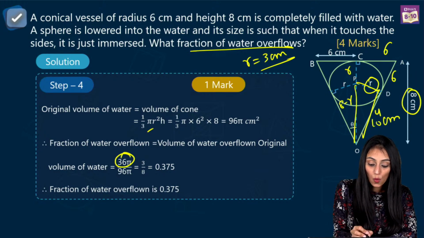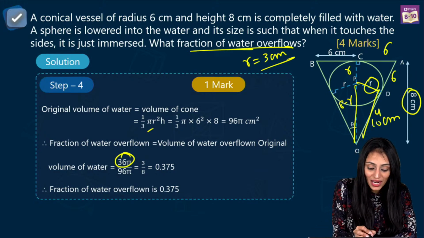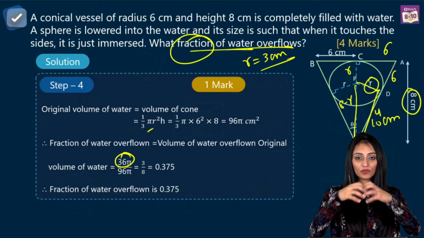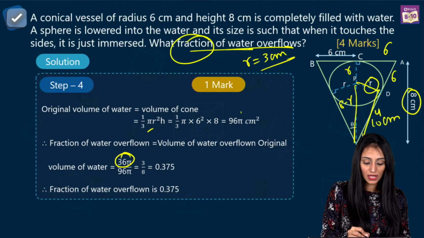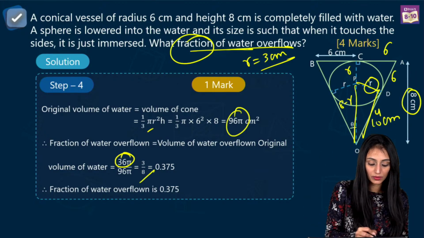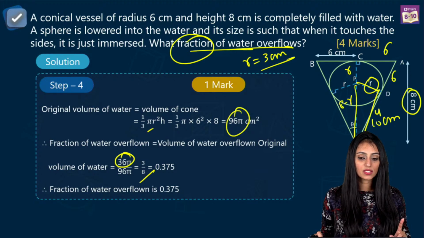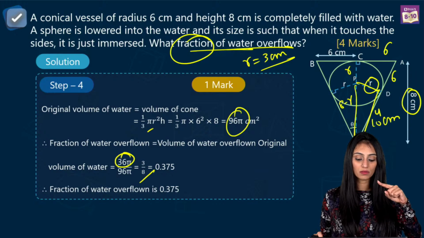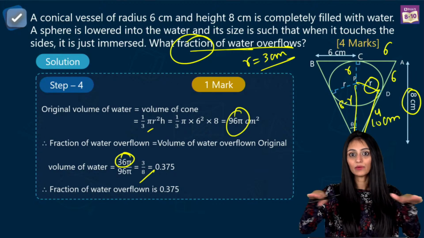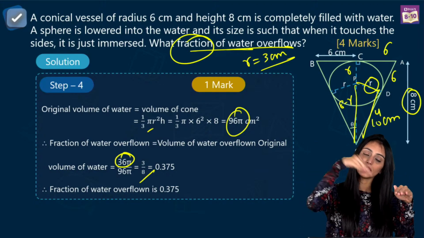But the question is asking what fraction of water overflows. Fraction of water, so you need the volume of the entire conical vessel also. That's 96 pi. Divide them, you get 3 by 8, 0.375. Usually we say volume of solid equals volume of water rose. But in this case, we will not say that the volume of water rose. Reason being, it was filled completely with water up to the brim, so definitely it will flow out.